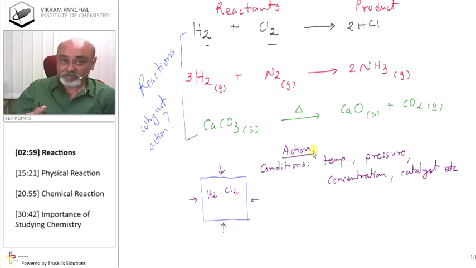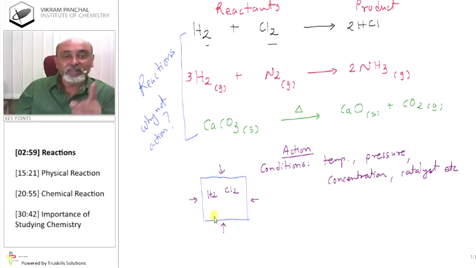Because it is in your hand. If you take H2 and Cl2, then you will get HCl. But if you take H2 and nitrogen, then you will not get HCl. So, you are acting on these chemicals. And once you act, meaning you are mixing them, giving proper temperature, providing pressure or concentration and catalyst, then they will react and produce what they have to produce.